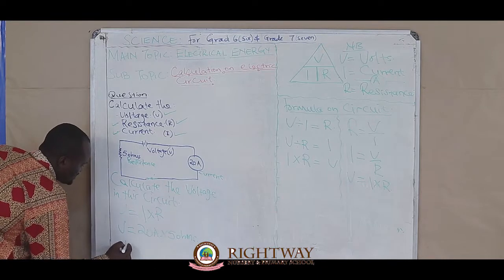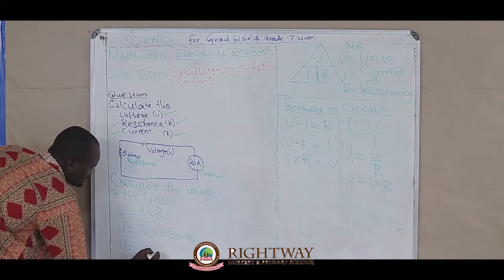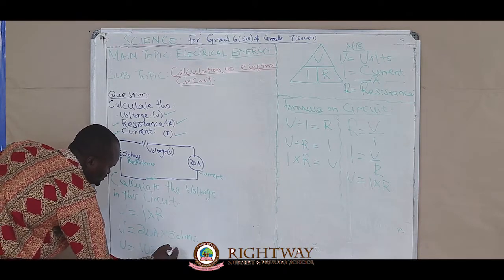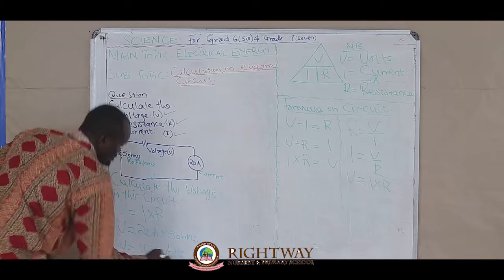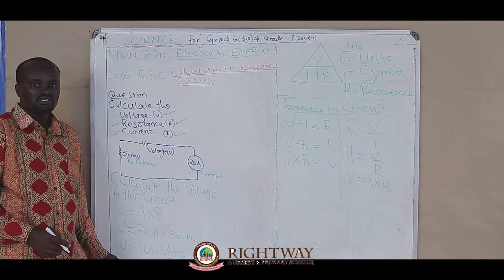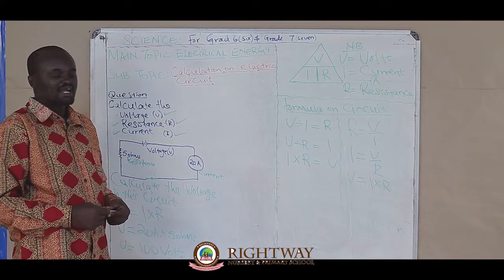What do you get? V equals this one multiplied by this one, you get 100 volts. That is how we calculate voltage in a circuit.